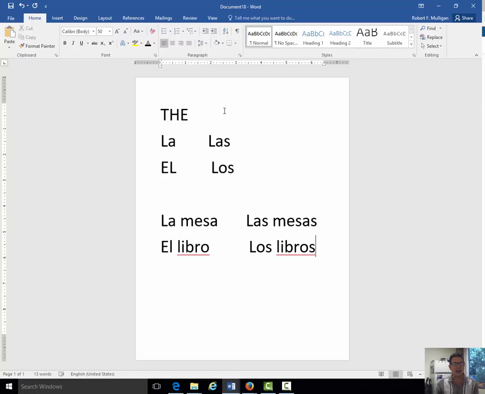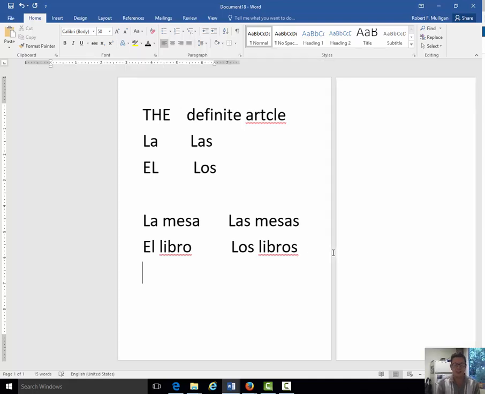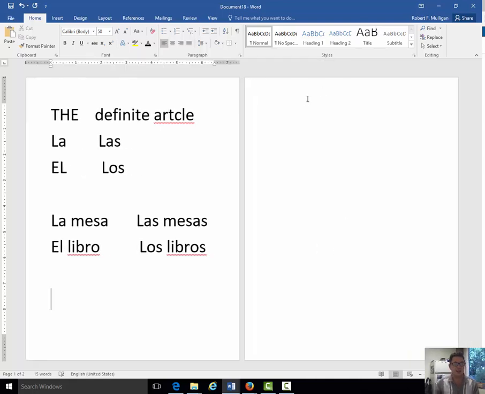Now, this is called a definite article. A definite article, the. The indefinite article is a, or in English, an, a or an in English. In Spanish, it's a little bit different. So let's take a look.